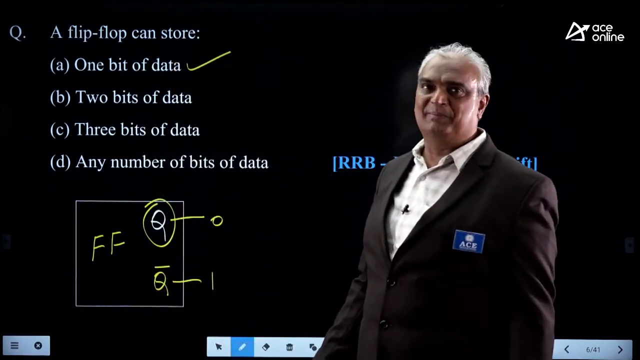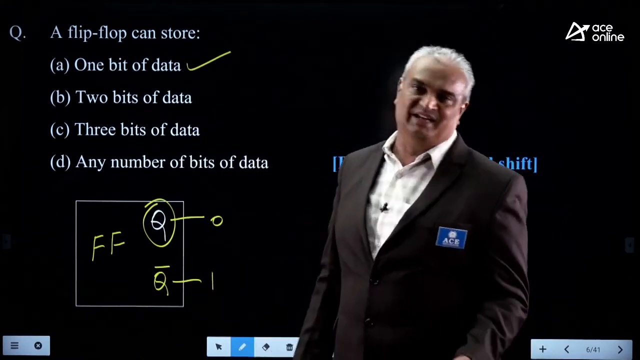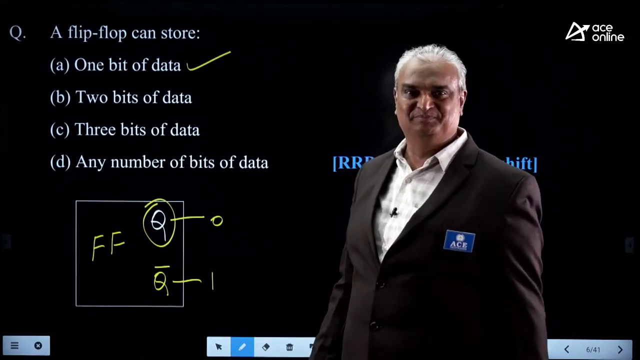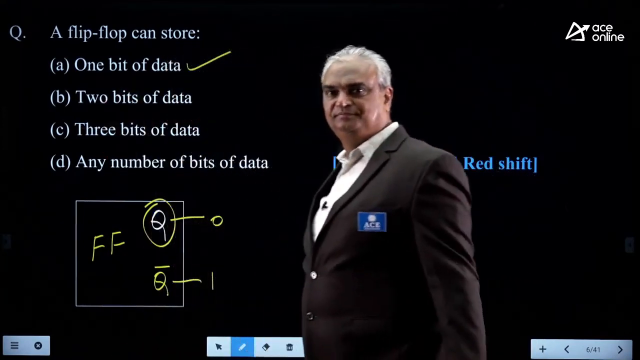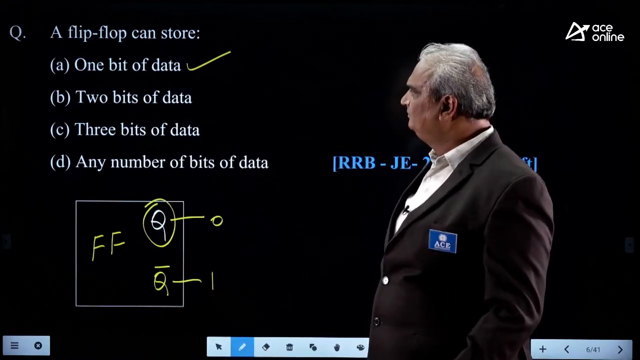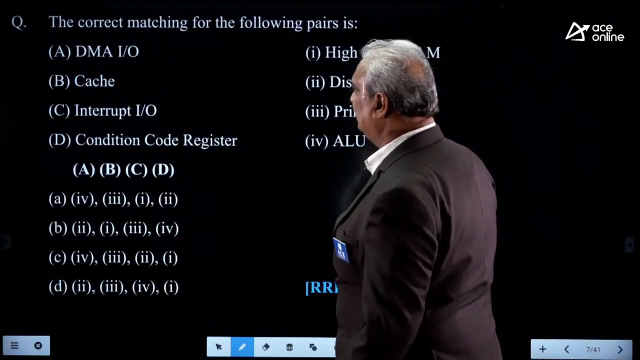Whatever the name of the flip-flop doesn't matter. It can be SR flip-flop, JK flip-flop, D flip-flop, or T flip-flop. Okay? So correct option is A. Next.